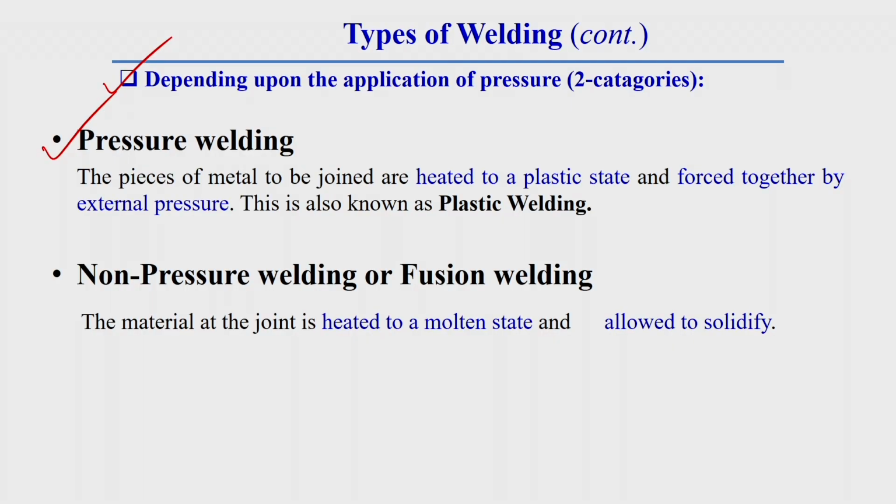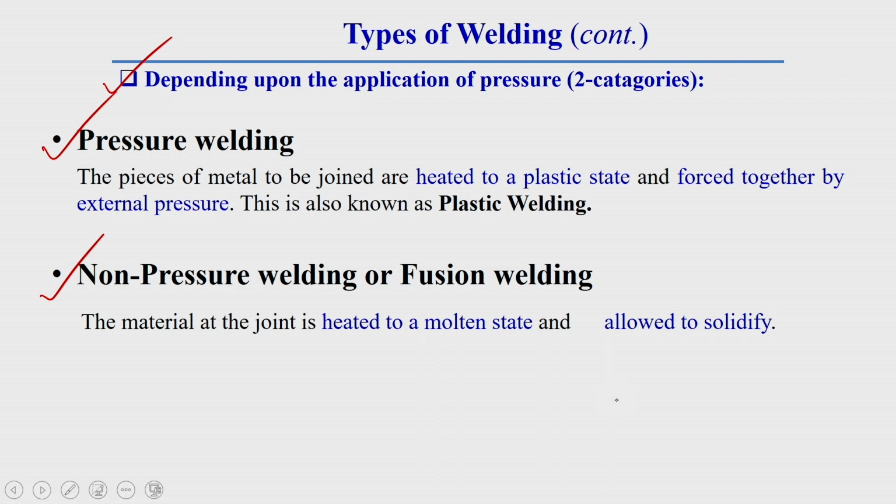Now in non-pressure welding or fusion welding, the material at the joint is heated to a molten state and allowed to solidify. Here the temperature goes beyond its melting point, so the metal becomes liquefied. No external pressure is required to join the metal.